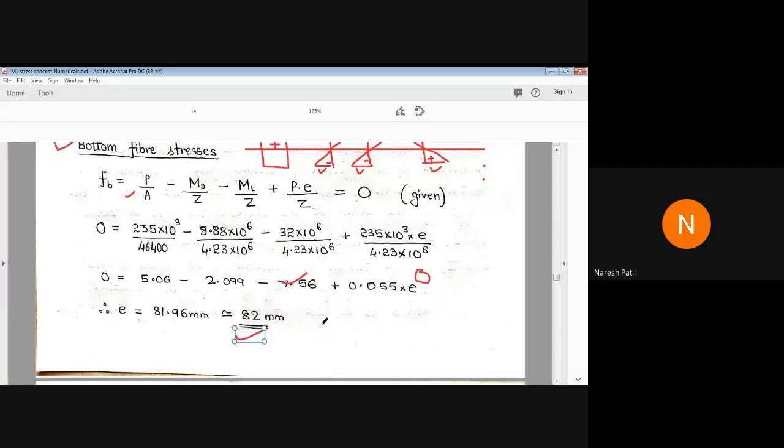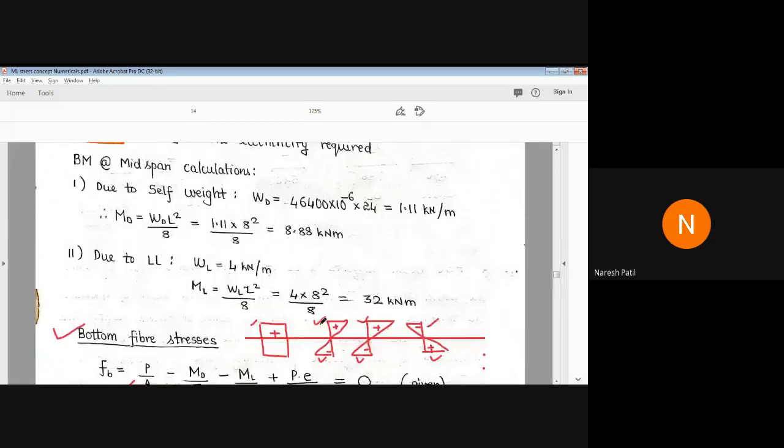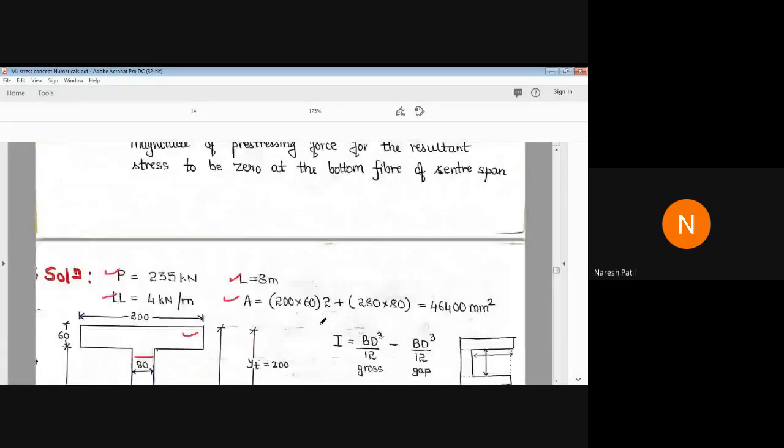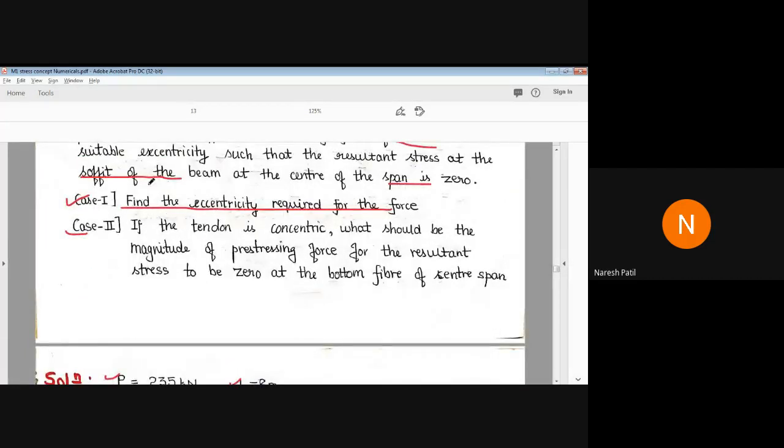This is given in the question; go back and check. First case, find the eccentricity. Second case, if the tendon is concentric, means E will be equal to 0, find the magnitude of pre-stressing force P. So we got both the answers.